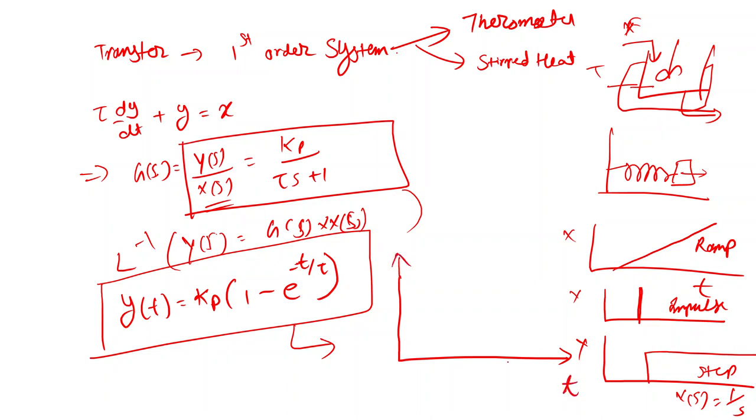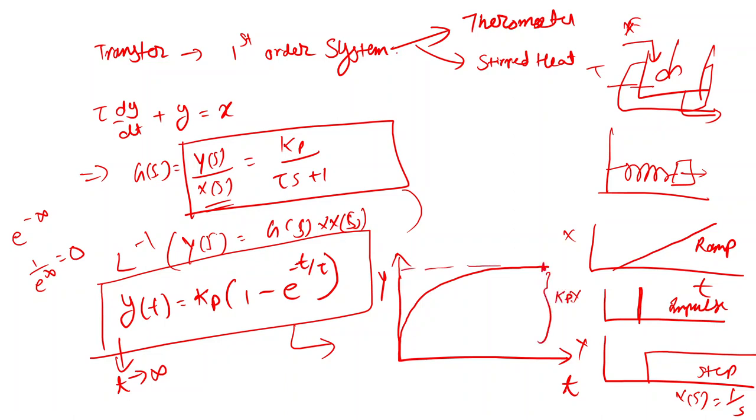This is time and this is my y, and the nature of this equation will be like this. After some value it will become constant. If time tends to infinity, I put infinity in this equation, so it becomes e raised to minus infinity, that is 1 upon e raised to infinity, which becomes 0. So this entire term becomes 0, that is y(t) becomes kp. So the value at this point is kp.